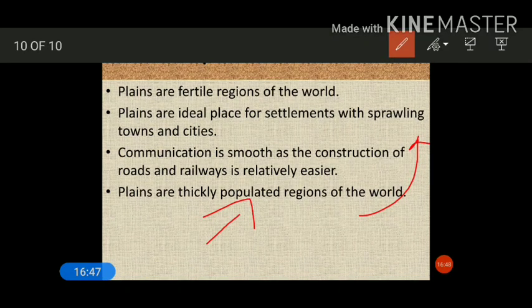There are many other importances of plains, due to which the population density in plain areas is higher compared to mountainous regions as well as plateau regions. So these are some of the importance of plains.